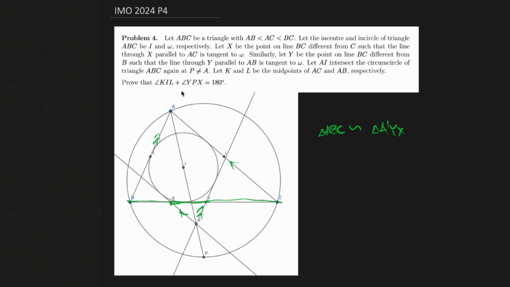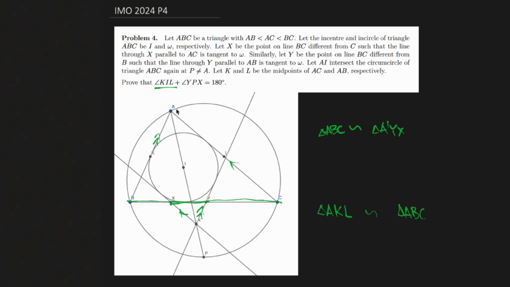Okay, so now let's take a look at this angle KIL and try to see if we can represent it as something else, because K and L are so haphazardly defined, they're just the midpoints. And well, since they're midpoints, we might notice that something's interesting with triangle AKL and triangle ABC, which is that they're similar. And that's pretty cool, but we should be a bit more specific here.